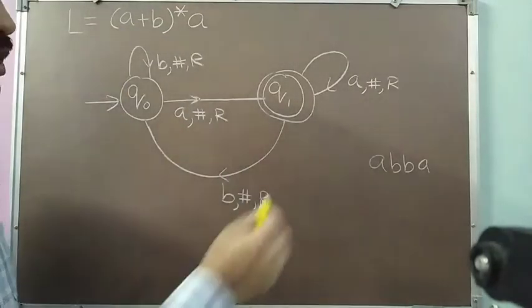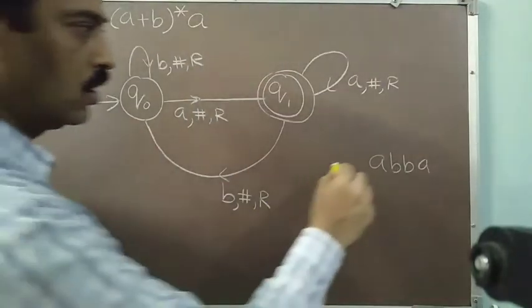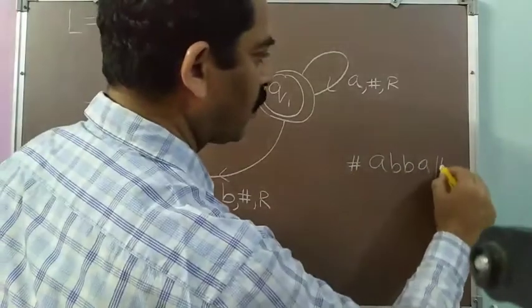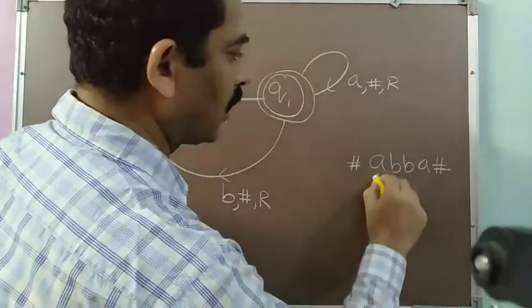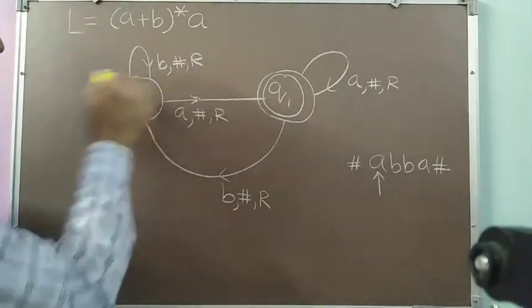Again, take the same string, suppose A, B, B, A. This string I want to process over this Turing machine. So if this string is stored over the tape, before it will be blank, and after it will be blank, and initially my read-write head will be at the first symbol of my input string. So A is here and I am in the Q0 state.